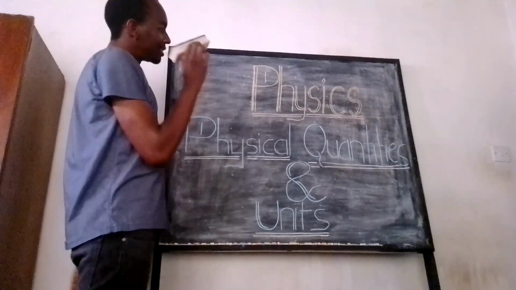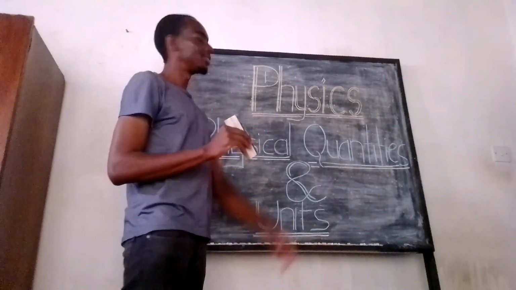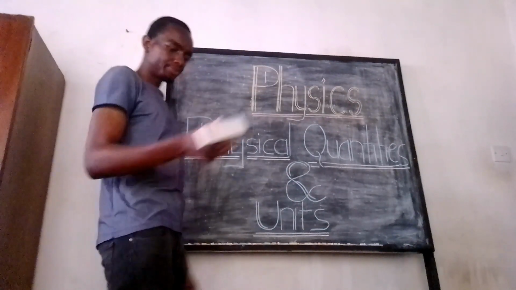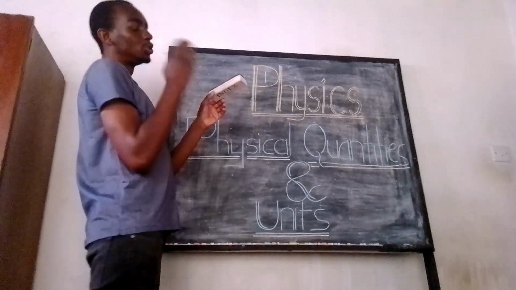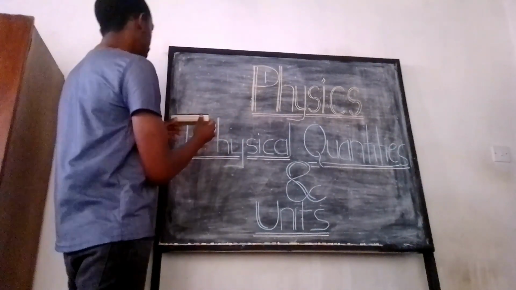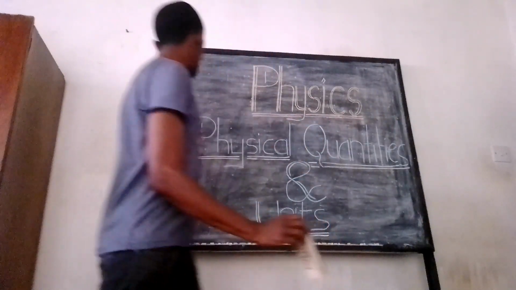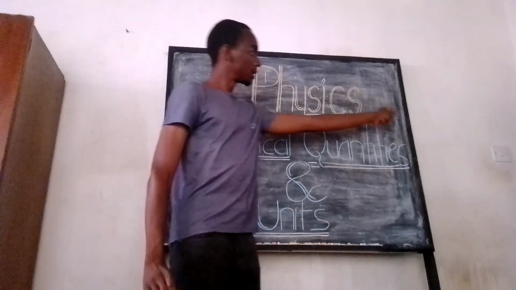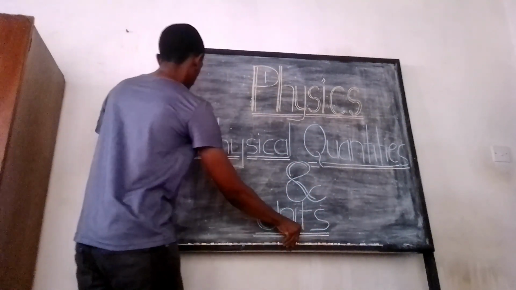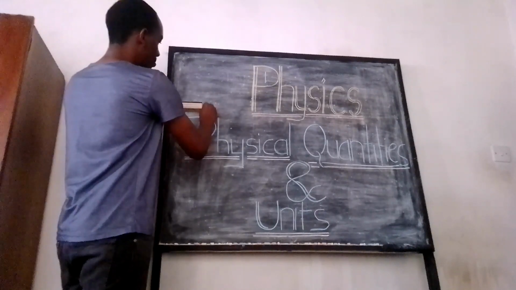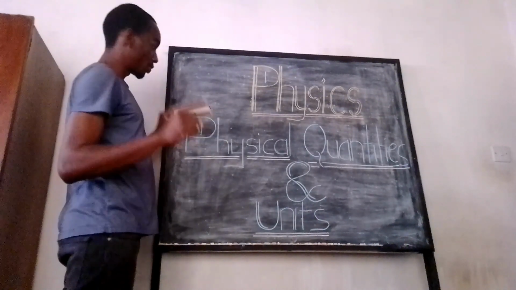What do I mean? Say we are in the primitive era, the historical era, way back in the past, and we want to measure length. This is a duster. I could use a duster to measure length in this way. Say I want to measure the length of this board, from this point to this point. I would come and put the duster here and mark it off. So from this point to this point, this length is equal to the length of the duster.